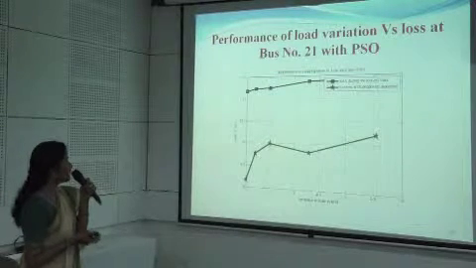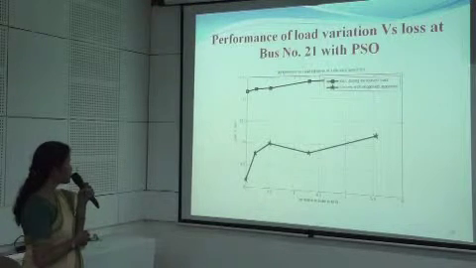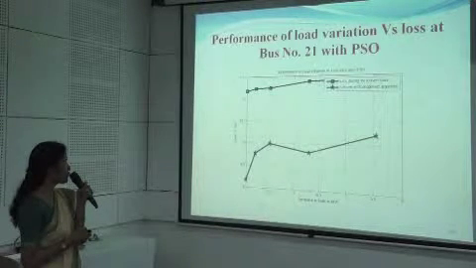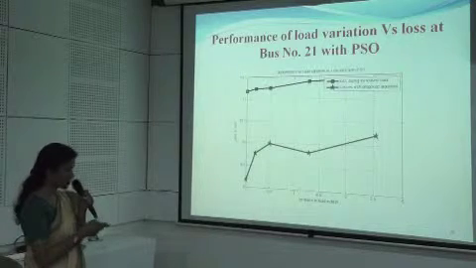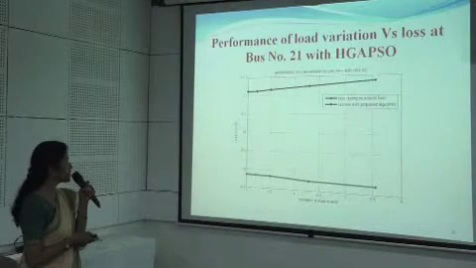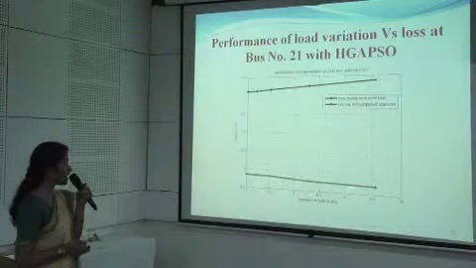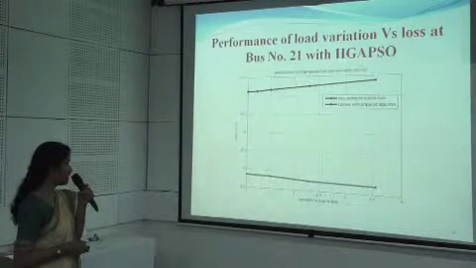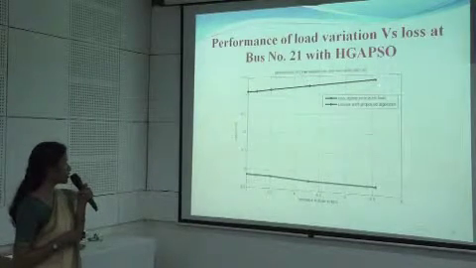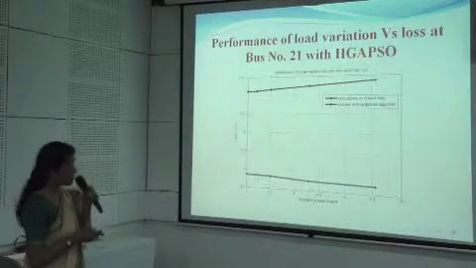Next one is when we apply the PSO, again the system losses have been reduced to this 10.3 megawatt, which can be compared to again 11.5 without implementation of the UPFC. And finally, when we implement this hybrid GA-PSO approach, the result has been found out that the total system losses have been reduced to approximately 8.6 to 8.7 megawatt, when the same would have been approximately 11.4 megawatt without the implementation of this UPFC.